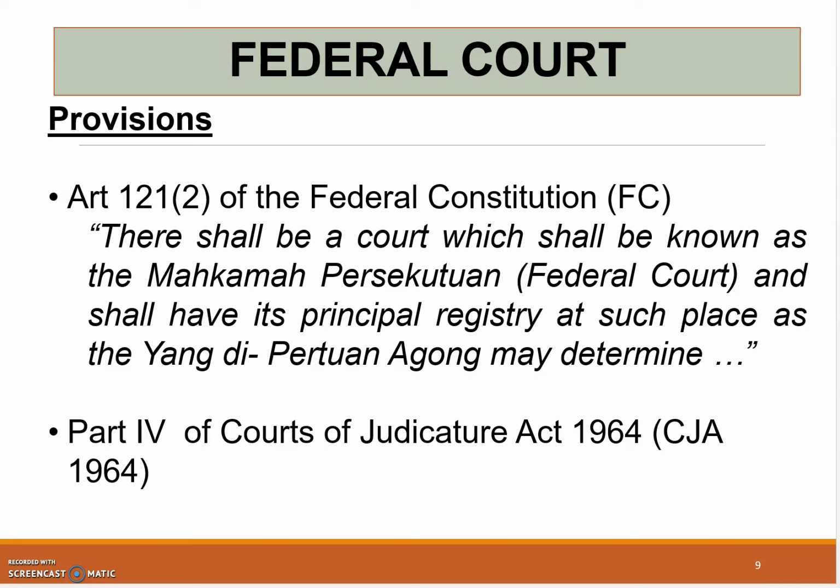Okay, and then the other law which governs the Federal Court is the Courts of Judicature Act 1964. If you look under Part 4, they have these provisions for the Federal Court.